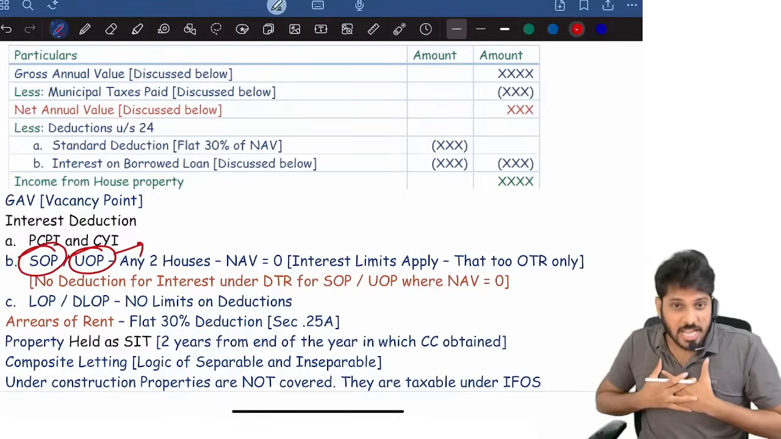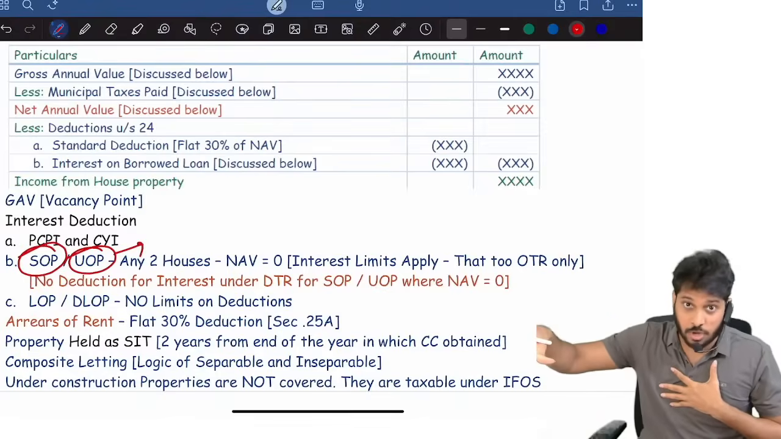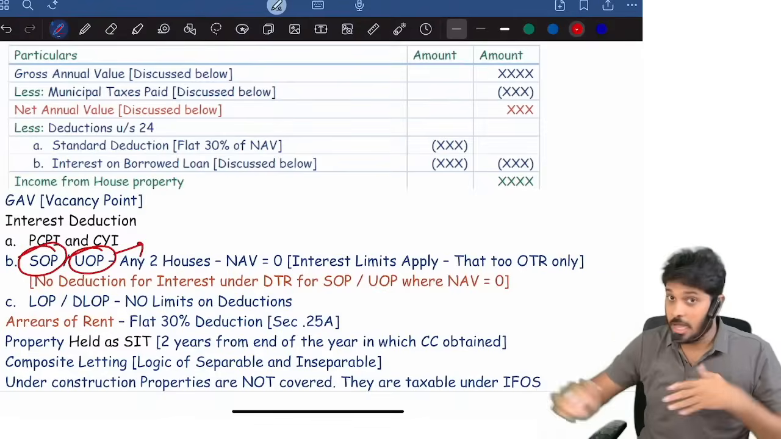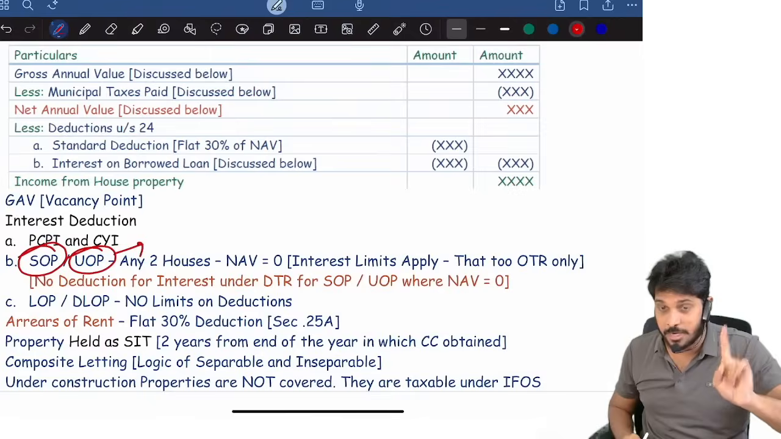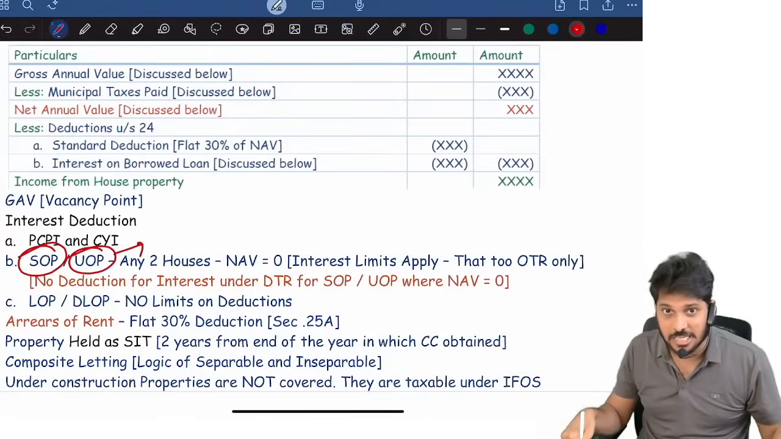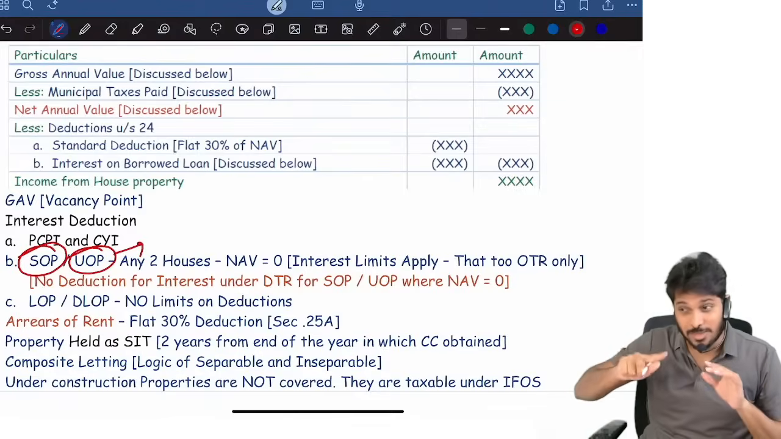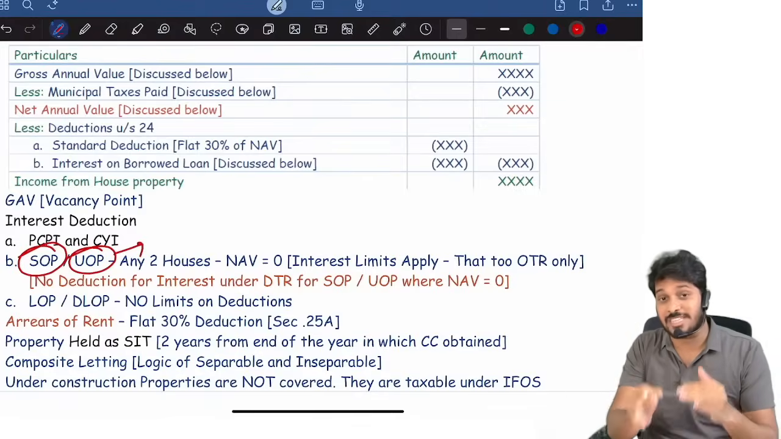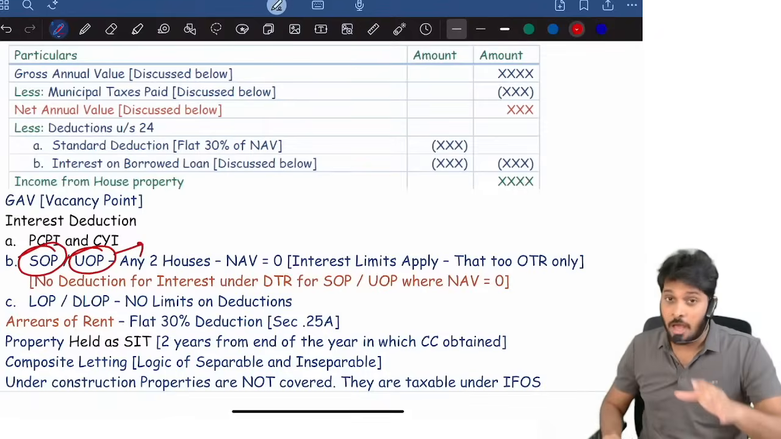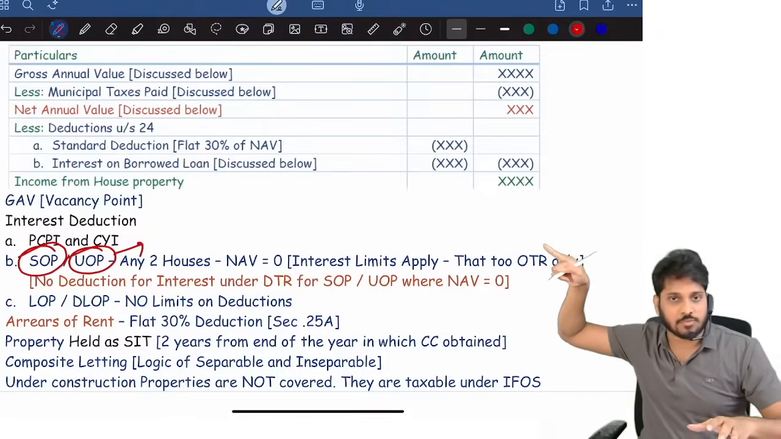Suppose I am staying in Chennai. In Chennai only I have one more house which is completely vacant. I cannot call it as unoccupied property because I am staying in the same city, same locality. Are you getting it? But anyhow, this much level they won't test. Moreover, this was amended. Unoccupied property definition was amended in the Finance Act 2025, which is applicable for May 26 exams onwards. For you, don't worry.